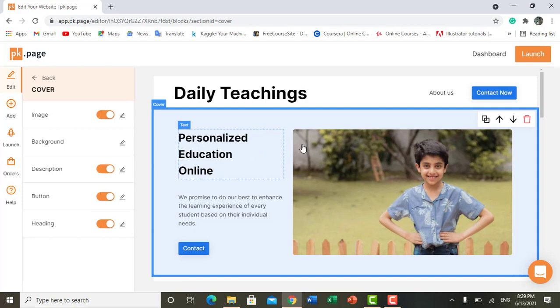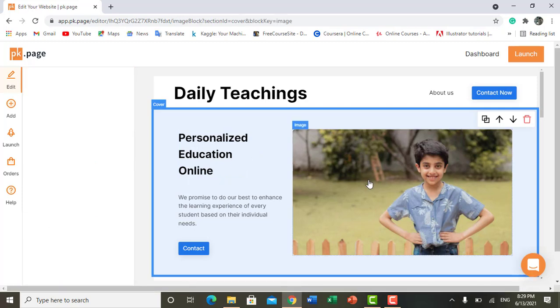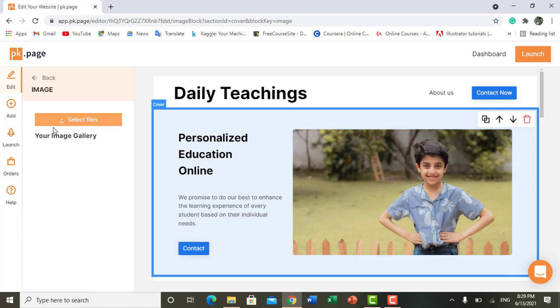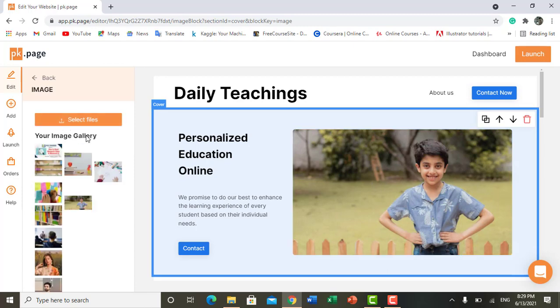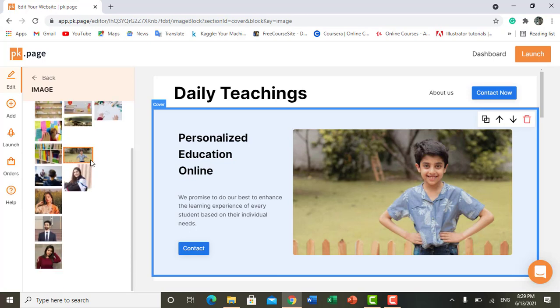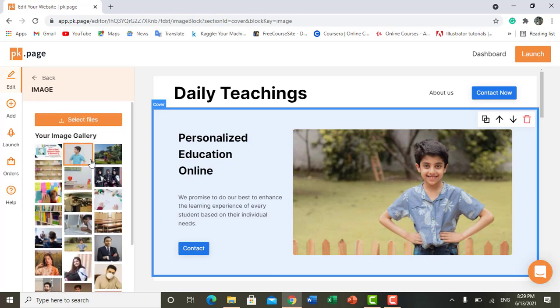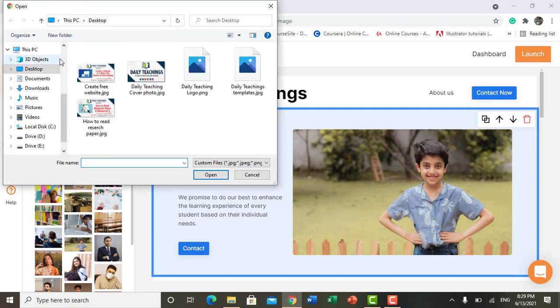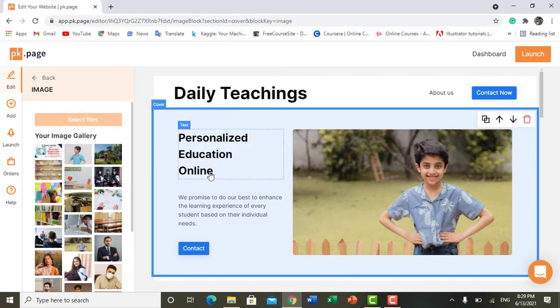First of all, I want to change the image. I just click on image and it's asking me to select the image from my files or gallery, or to select from my previous images. I want to select an image from my device, and for now I'm just selecting this one. I select it and it's loading our image to show on our website.